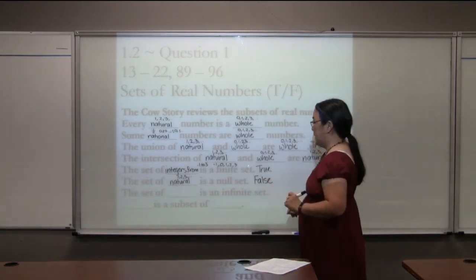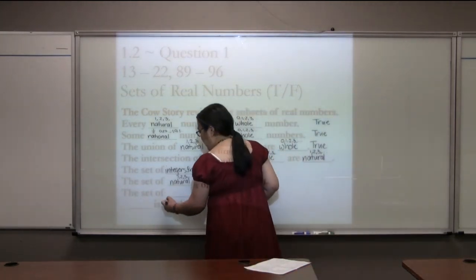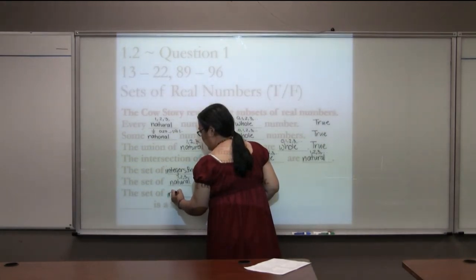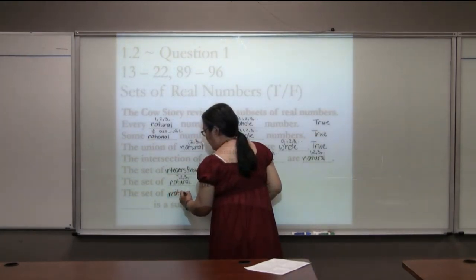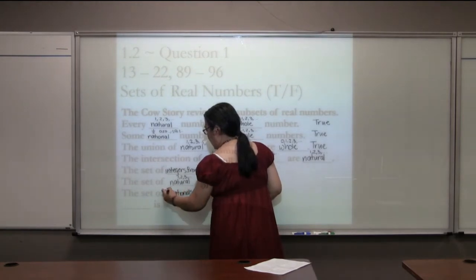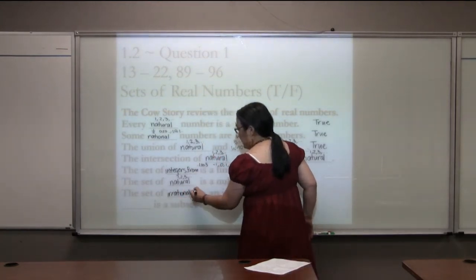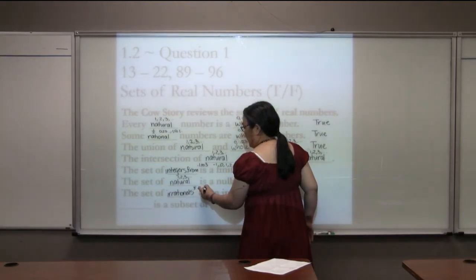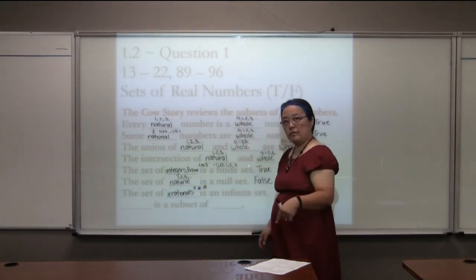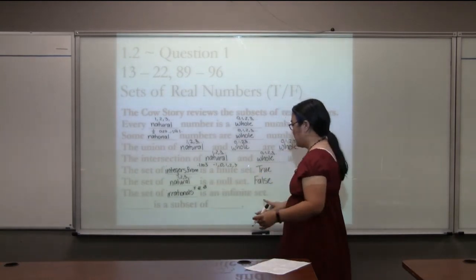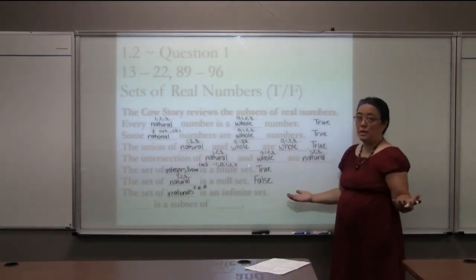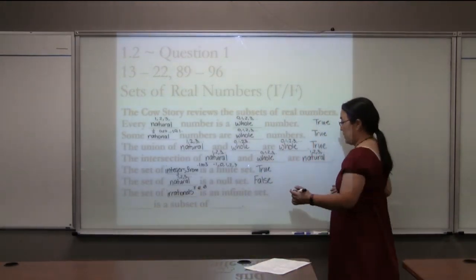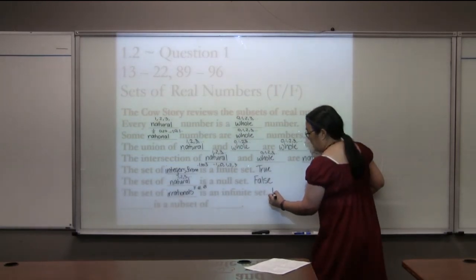The set of blank is an infinite set. If I did the irrationals, that would be things like pi, square root of 2, square root of 3, any of the yucky square roots and things like that. That's actually an infinite set because we can keep always finding a number that's bigger and bigger. All right, so that is true.